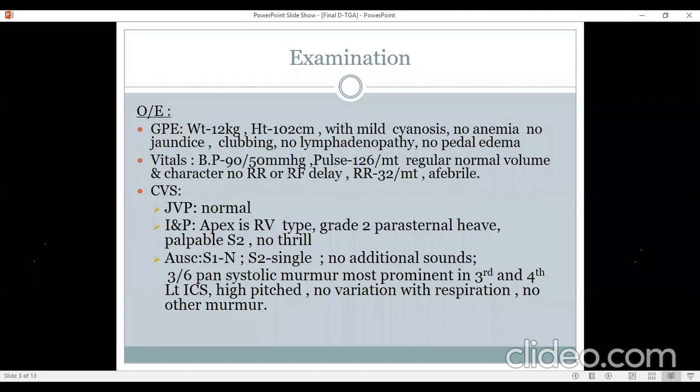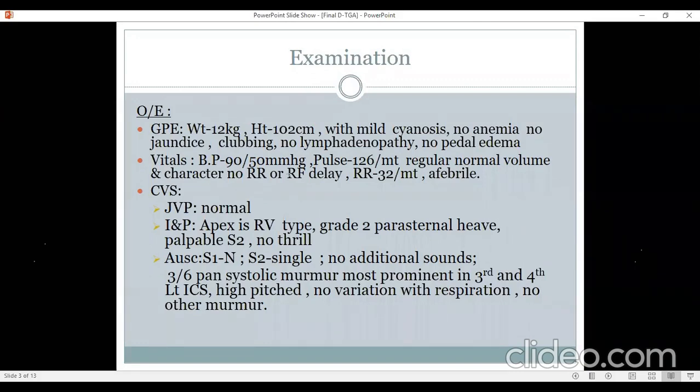Okay. So coming to the examination: weight of 12 kg, height of 102 centimeters, mild cyanosis noted, no anemia, no jaundice, clubbing present, no lymphadenopathy, no pedal edema. The vitals: blood pressure of 90/50, pulse rate of 126 per minute, regular, normal volume, and no specific character. Respiratory rate of 32 per minute, afebrile.